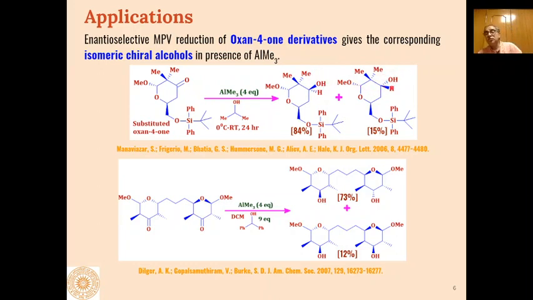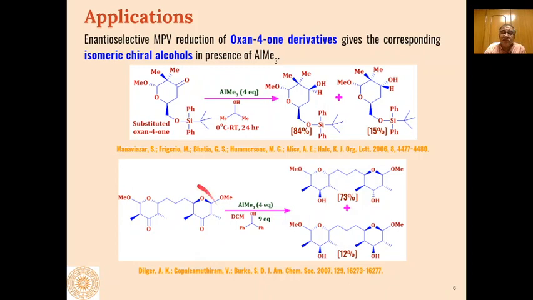So both the isomers are formed, but one isomer is formed in 84% yield and this isomer is formed in 15% yield. That is why we say that the product formation is diastereoselective in this particular example.